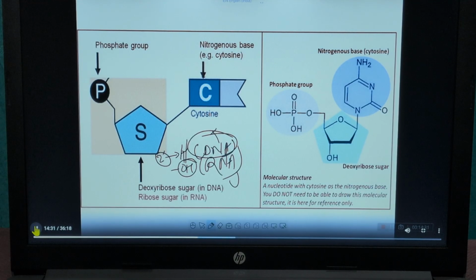This is the sugar, that is ribose sugar. This ribose sugar has a phosphate group, and here is a nitrogenous base, that is an organic molecule, and here is an H atom or OH, OH in RNA or H in DNA, and here it is OH, the hydroxyl group, at the 3 prime, right? And this is the cytosine.